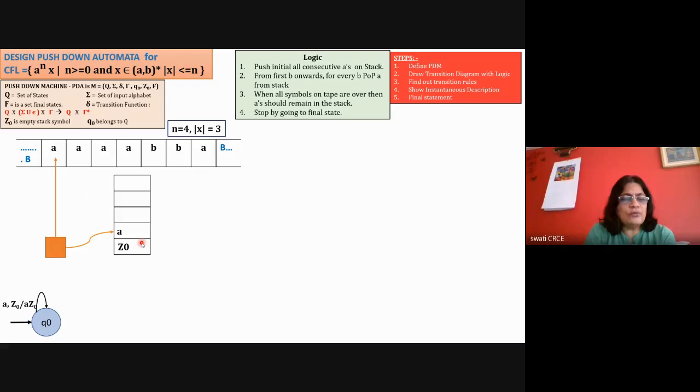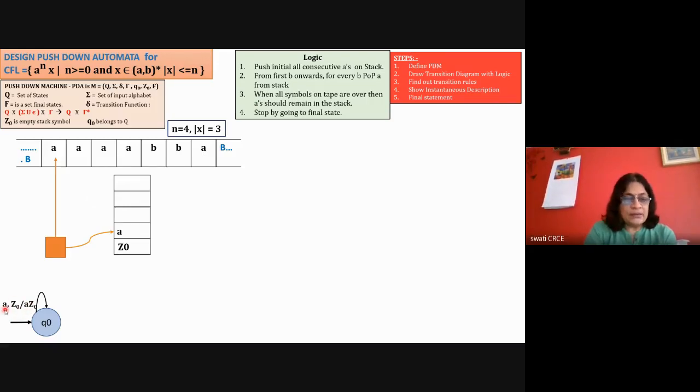I'll show that with the help of this transition, that this A is added onto the stack, and I'm drawing the diagram at the same time. A comma Z0 in the state Q0, where Z0 is changed to AZ0, means it is a push operation.